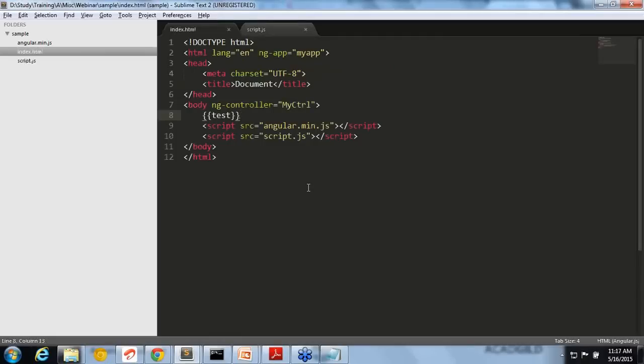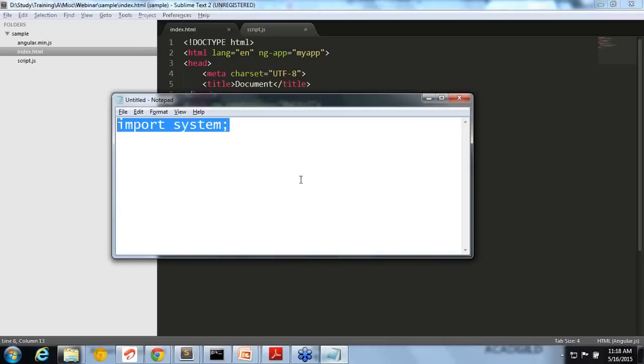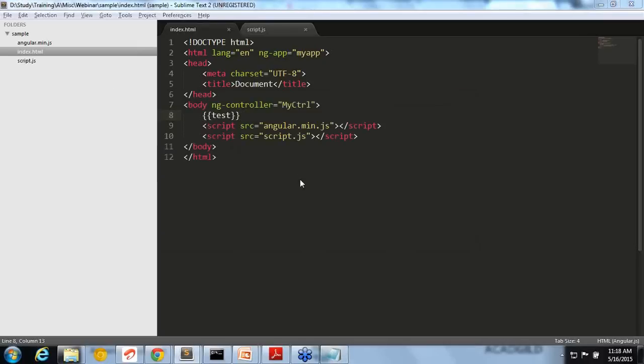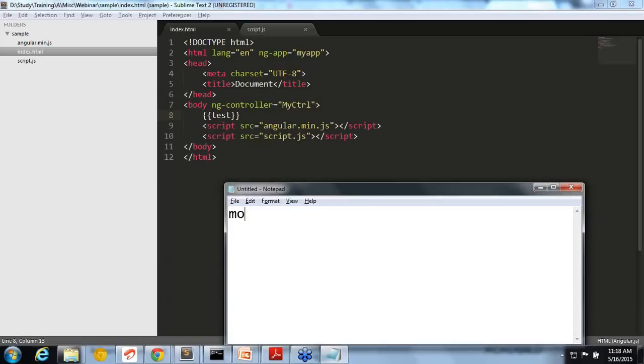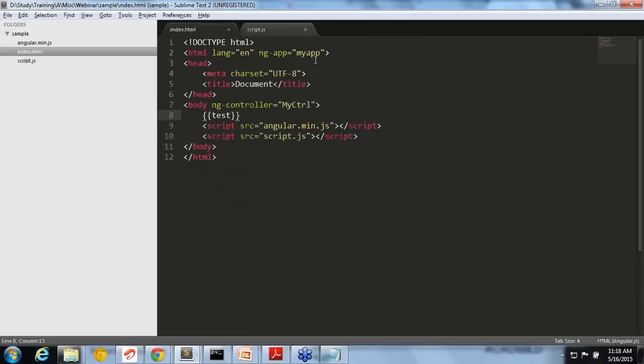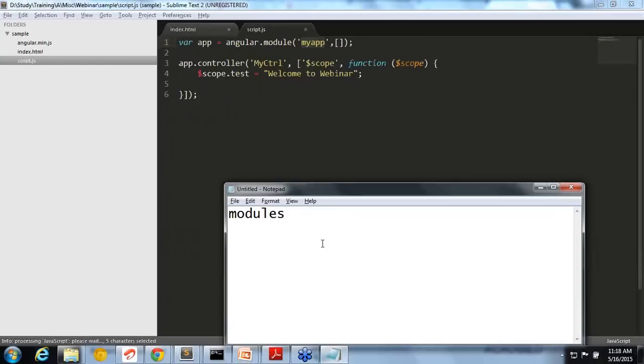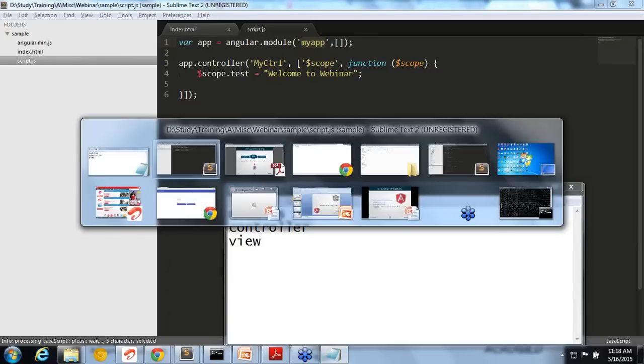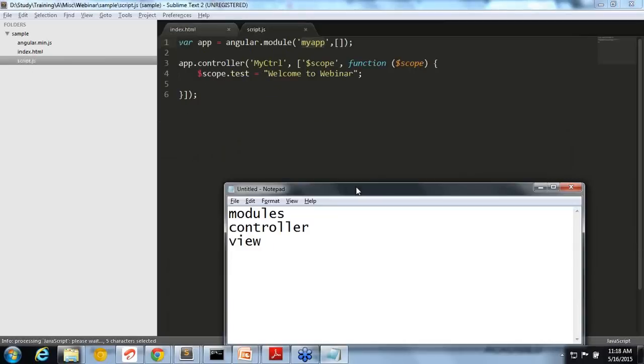Okay. That is the structure of Angular. So this is a very basic structure of AngularJS. AngularJS has other things also. So the components we have seen so far: one is modules. We created a module, my app, which is being included in the page. Now there is a controller, which we have given a name. Then we have the view. Then there is a scope. Important part is the scope. That is the glue between view and the controller.